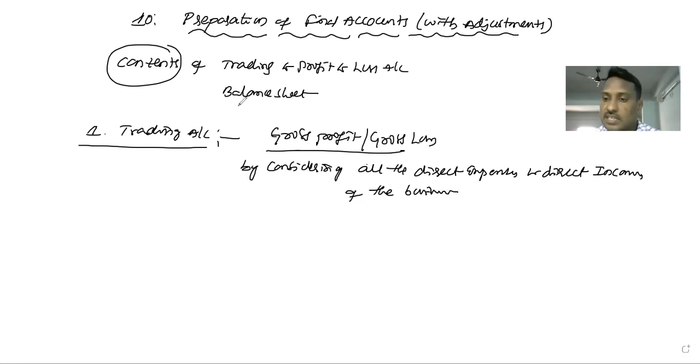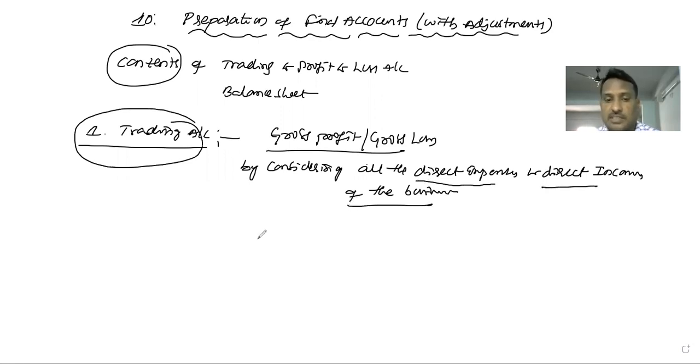In the first stage, the businessman prepares the trading account to ascertain gross profit or gross loss by considering all the direct expenses and direct incomes of the business.